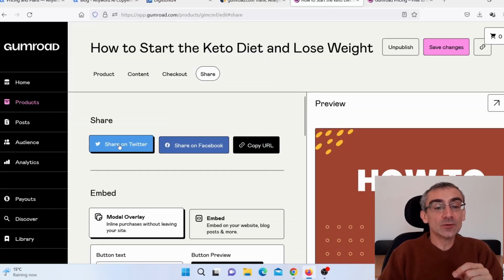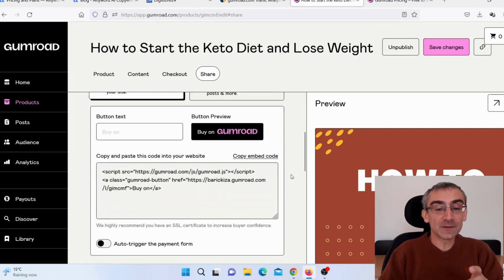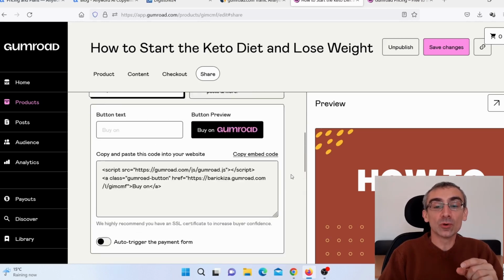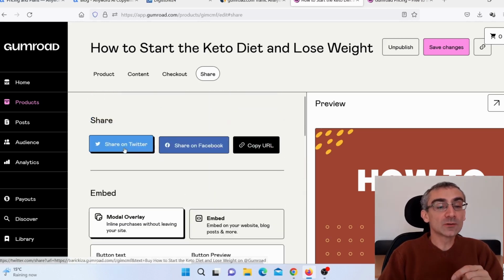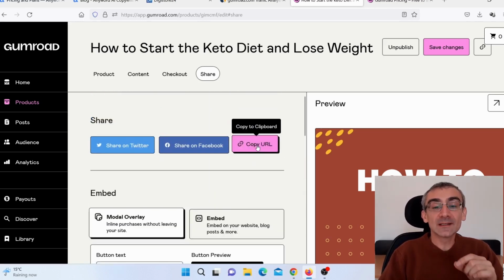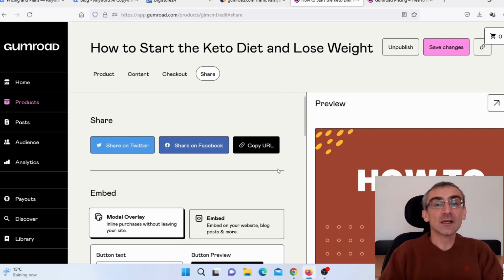And this is a tip for you. Here you can see you can promote your own book, and that is exactly what you need to do. You will get some traffic from Gumroad, but you should also promote your ebook on Twitter, on Facebook, on related forums, on Pinterest, on Instagram, on TikTok, wherever you can. Drive as much traffic as you can. And if nothing else, you will earn this $1 per sale from Gumroad.